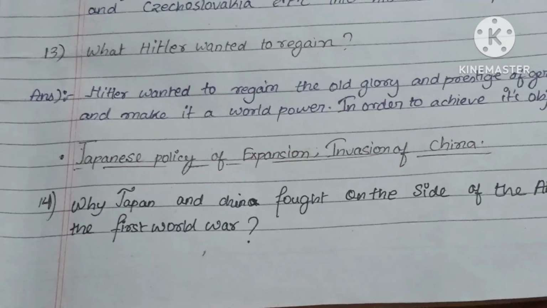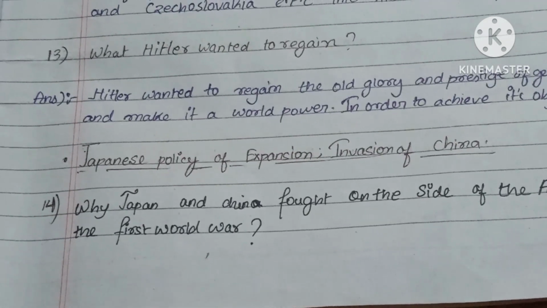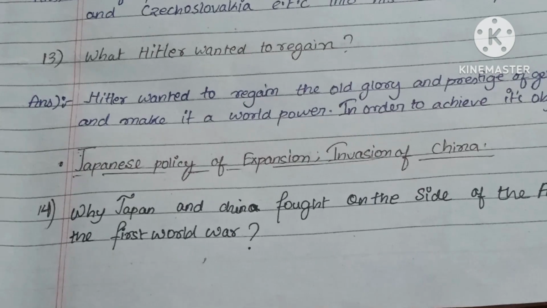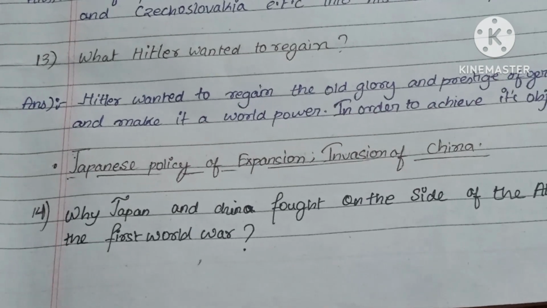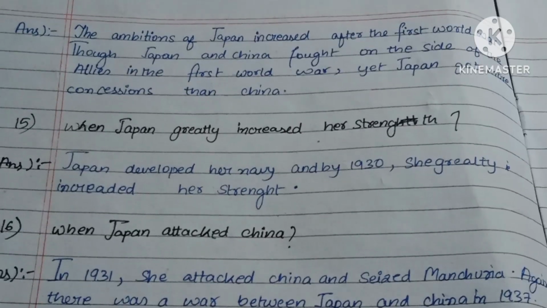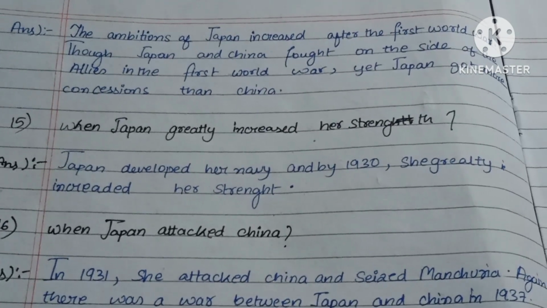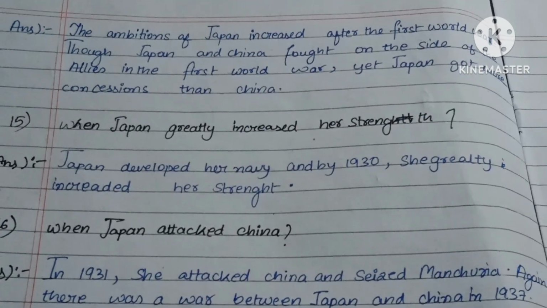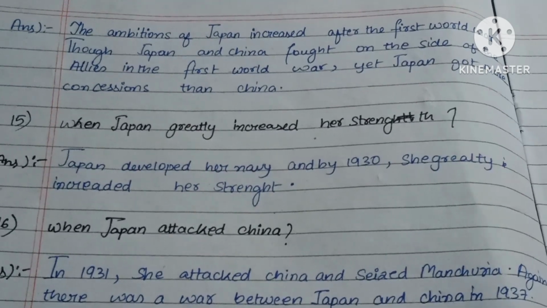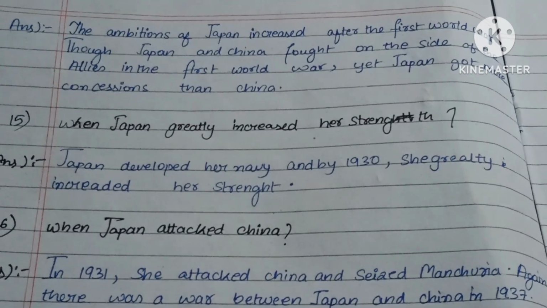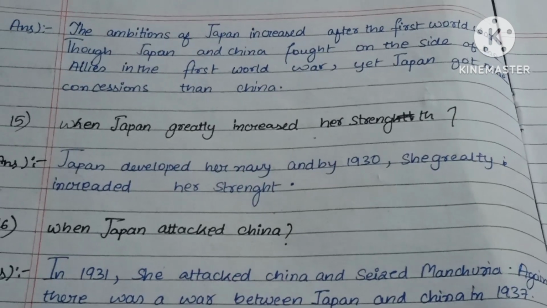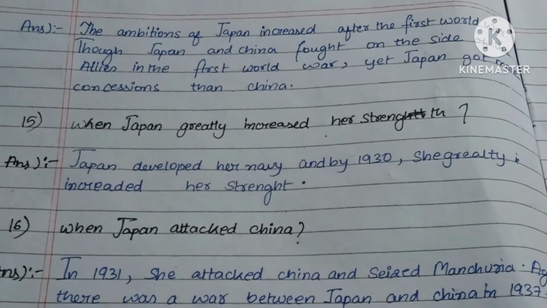Why did Japan and China fight on the side of the Allies in the First World War? The ambitions of Japan increased after the First World War. Though Japan and China fought on the side of the Allies in the First World War, yet Japan got more concessions than China.